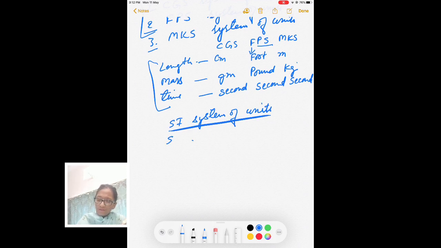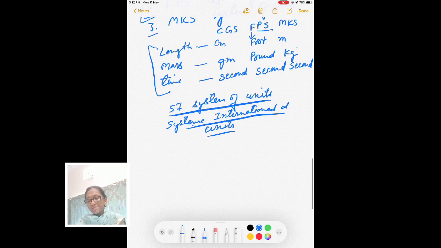It is called System International d'Unités.